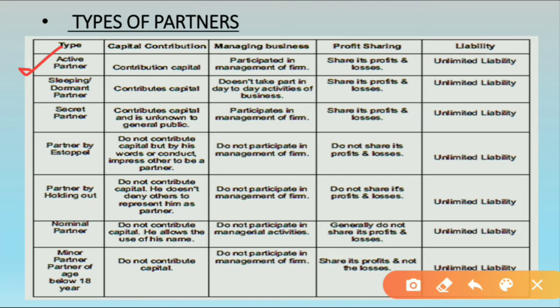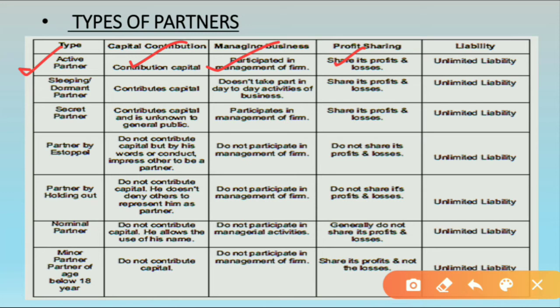The first type of partner is the active partner. By the word itself you can identify: active, who remains very active in everything. An active partner is the one who contributes the capital, means who invests the money in the business. Next, they participate in management of the firm, means they have the right to manage the activities of the business and take decisions regarding the business. They share profits and loss of the business. Whatever the profits and loss will be, they will share the profit, and if there is a loss, then they will bear the loss also.